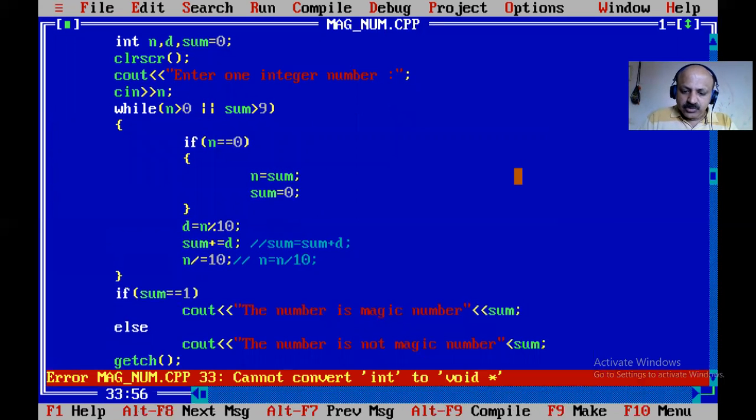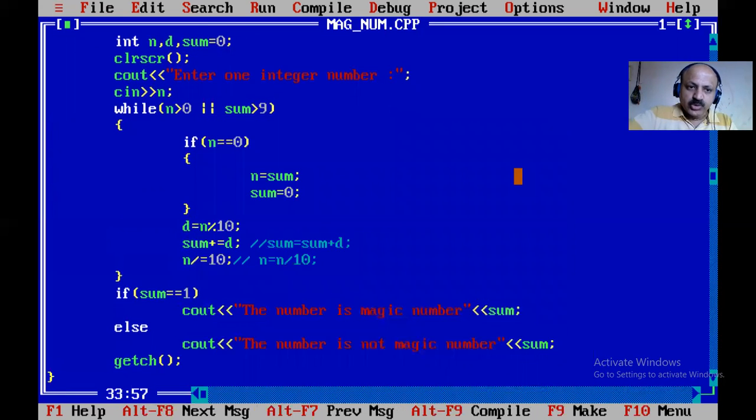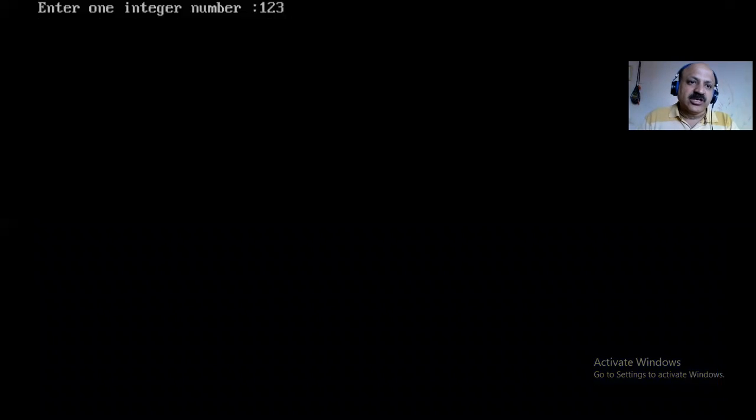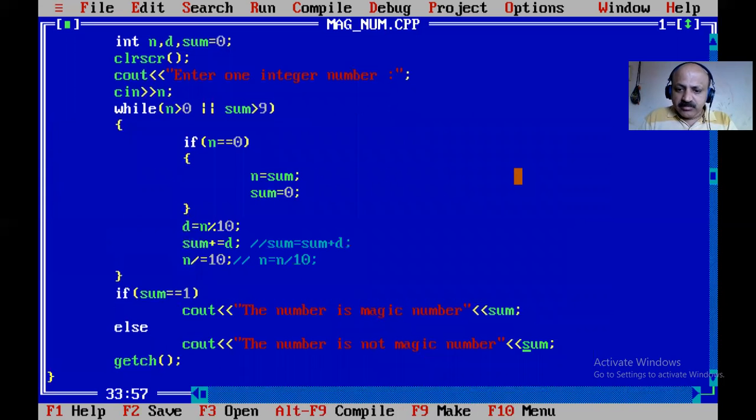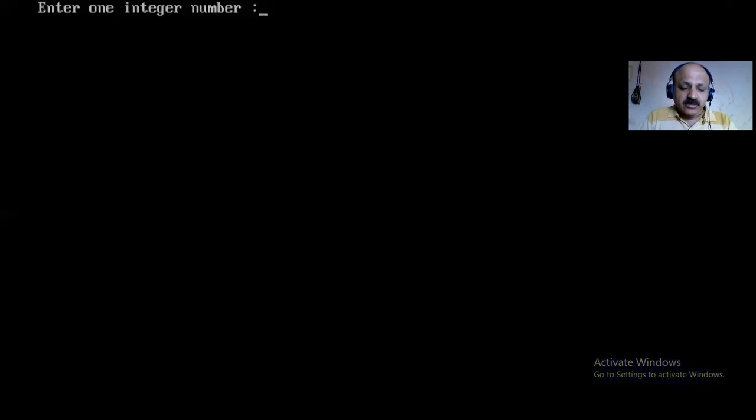Yes, so input and output. 1 2 3, so that is not a magic number because the sum is 6. But the message and sum are very close, so I give one blank. So yes, that is possible. So I save.